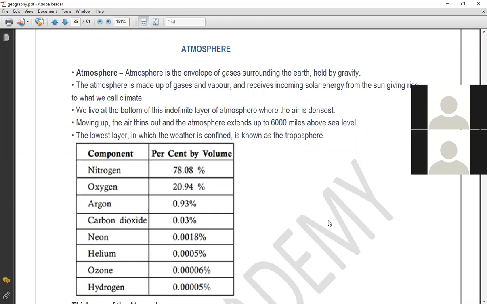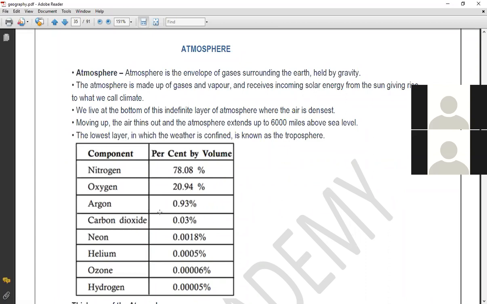We say that the Earth's atmosphere consists of gases. Then how much percentage of each gas the atmosphere consists of, that we need to see. Here you can see that nitrogen is around 78%, oxygen is around 20%, argon is around 0.93%, carbon dioxide is around 0.03%.